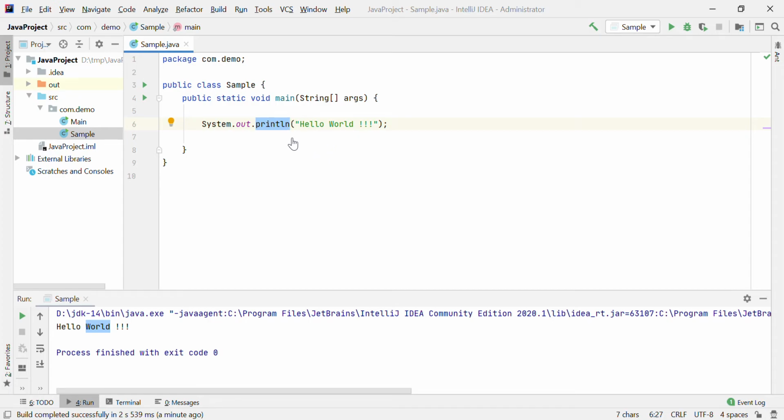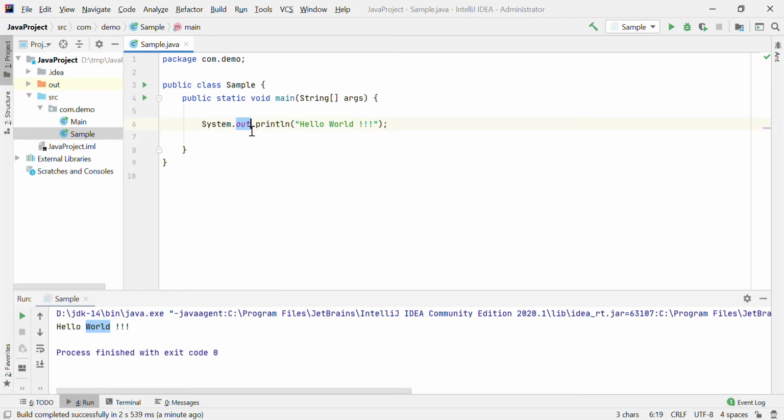For invoking any method, we have to use some object. If your method is a non-static method, it is invoked from a particular object. So what is this out?